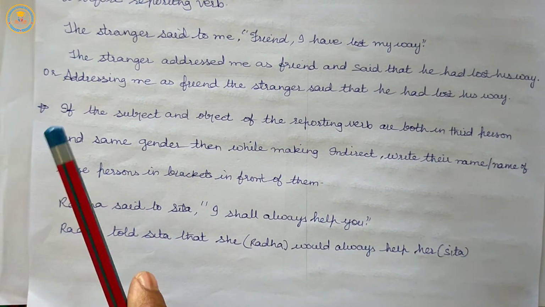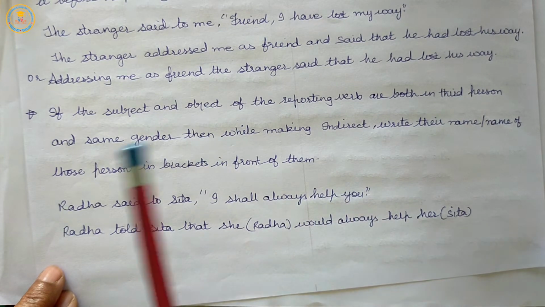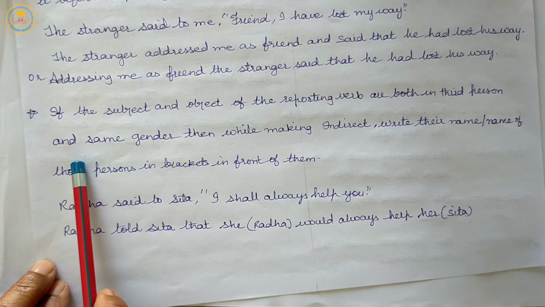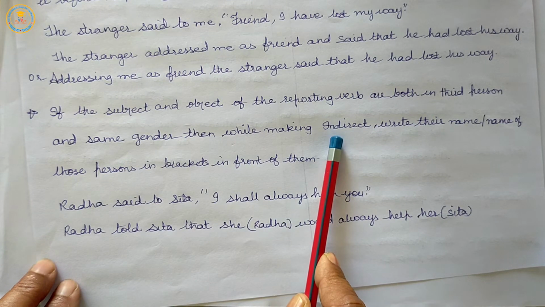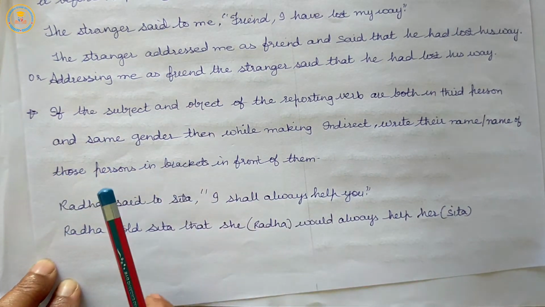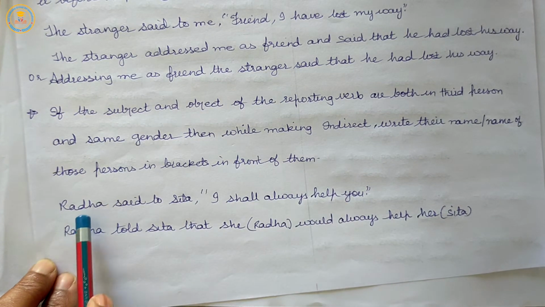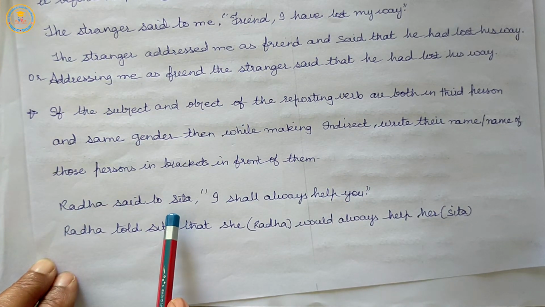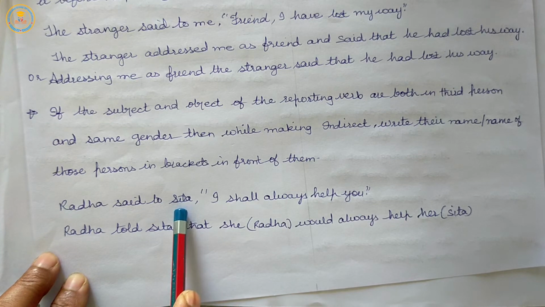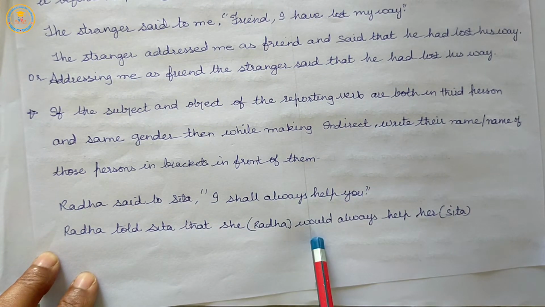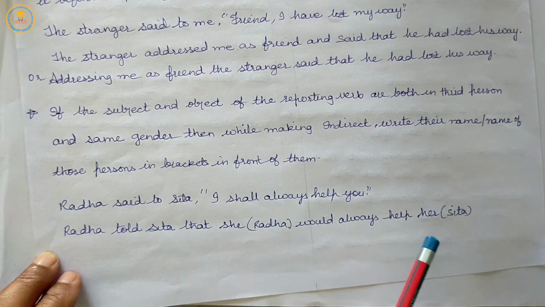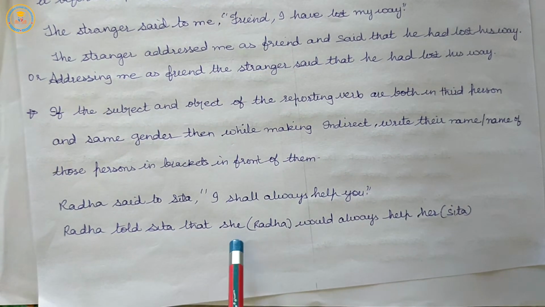Our next rule, key point: if the subject and object of the reporting verb are both in third person and the same gender, then while making indirect speech, write their names in brackets in front of them, meaning to whom we are referring.